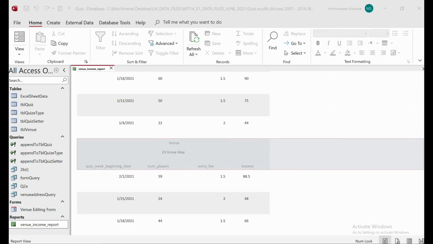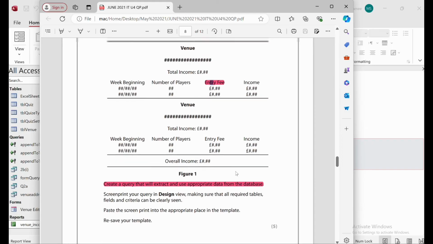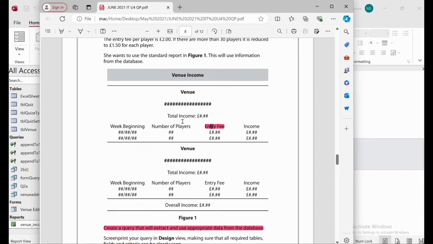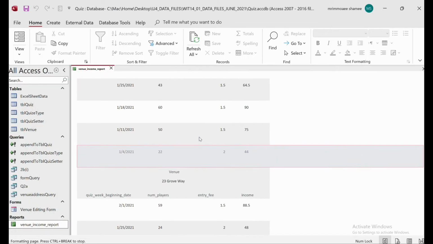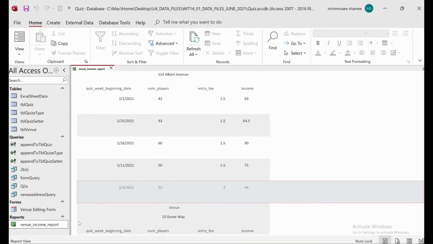If we just look at the question, we can see that there is a total income we have to add, and there is a format, like there's a pound, right? For income there is a pound, but here we don't have the pound. So for that we need to add a pound here.